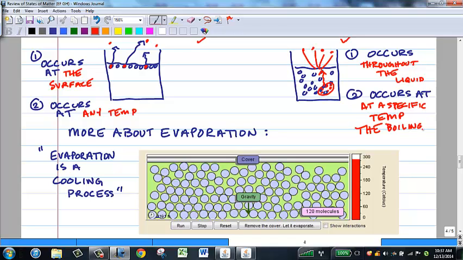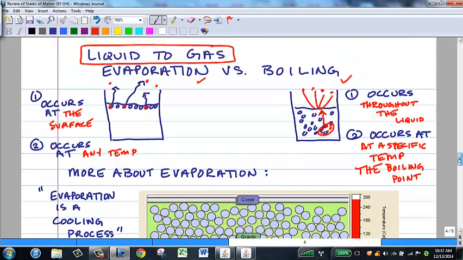Now, boiling point's not actually a constant value. It's dependent on how much pressure is pushing down on the liquid. You don't really need to know too much about that. I feel like I spelled specific wrong, and I need to go back and fix that.